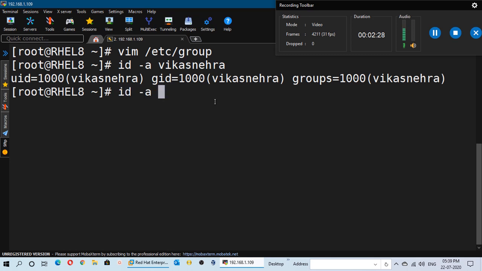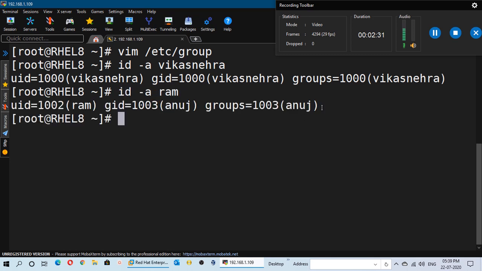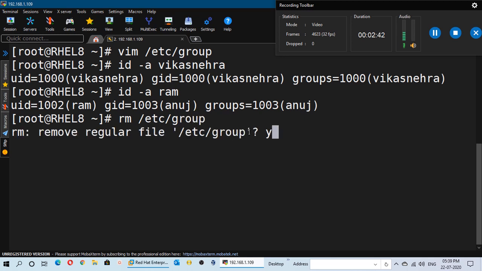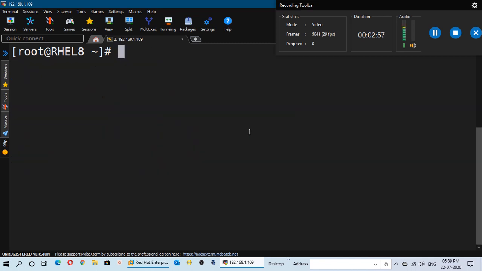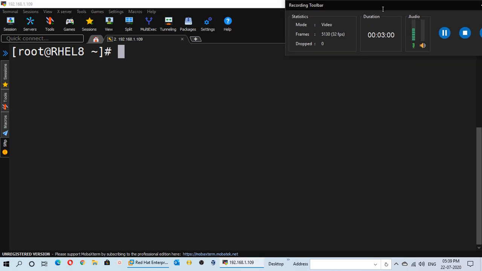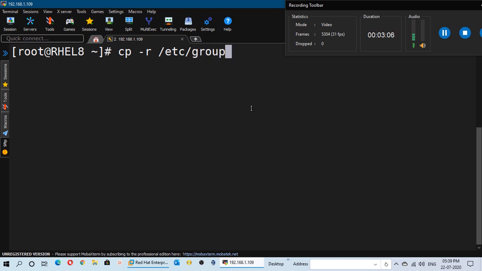In a similar fashion, if you run the id command for Ram, you will not find that he is a member of Nehra classes. Or in case this file gets deleted from the system, then you will not find any entry for any user because there is no such group present. So in this scenario, how will we recover this /etc/group file? We will follow the same steps which we followed for recovering the /etc/passwd file. We can copy the /etc/group- file here to /etc/group.